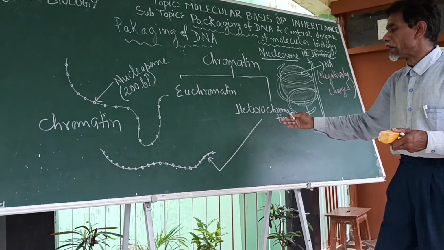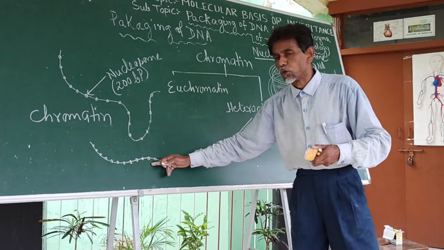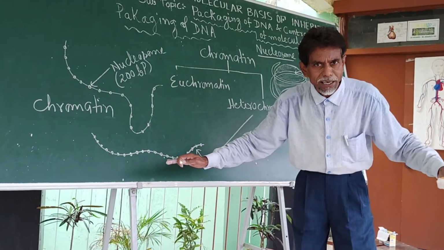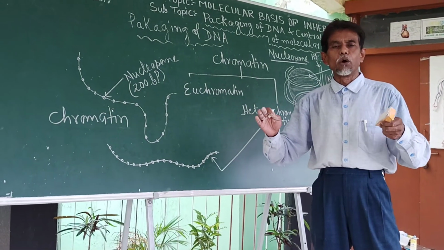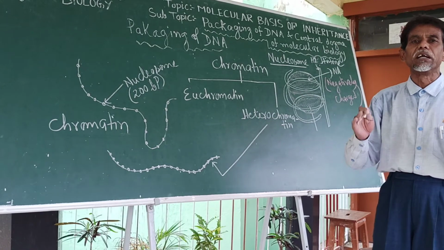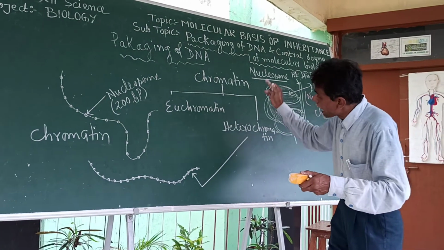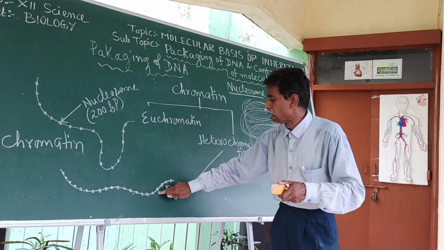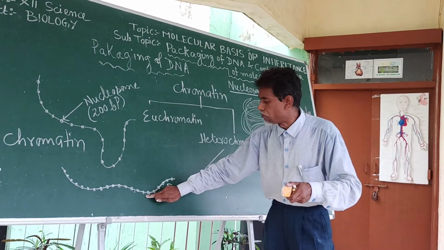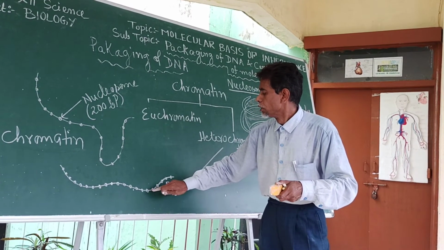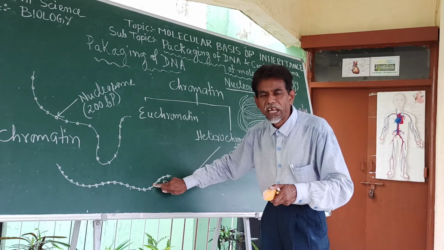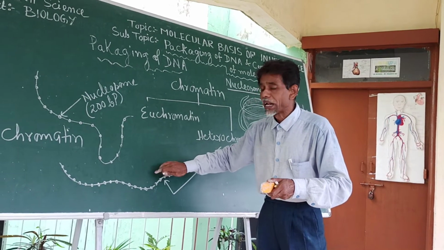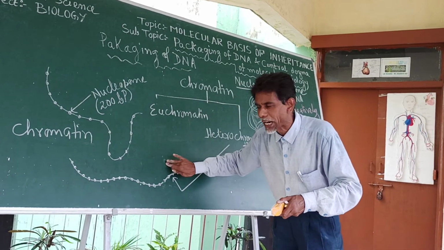In heterochromatin, the nucleosomes are very closely packed. As a result, while staining, it takes a deep stain. And because the nucleosomes are very tightly packed, they are genetically or transcriptionally less active.